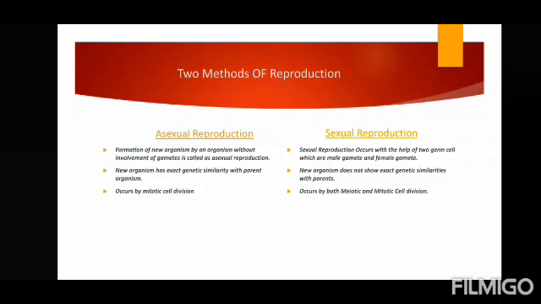So this will take place only through mitotic cell division. We will have a look into what exactly mitotic cell division is. So there are no gametes involved and the progeny is genetically similar to the parent. Followed? Whereas in case of sexual reproduction, it involves two gametes. One is a male gamete and the other a female gamete. In case of humans, the female gamete is an egg cell which is produced in the female's body, and in case of male it is sperm. Followed? So the male gamete is sperm and the female gamete is egg.